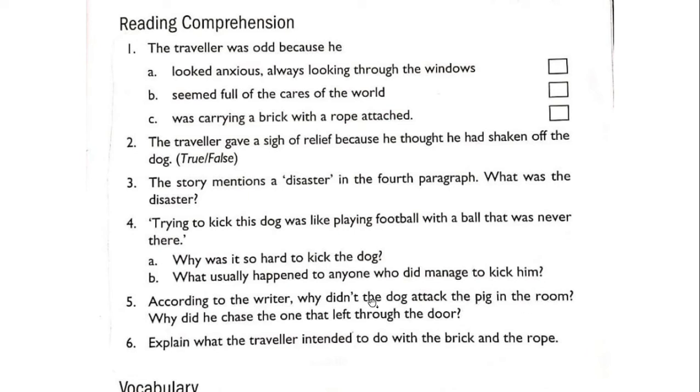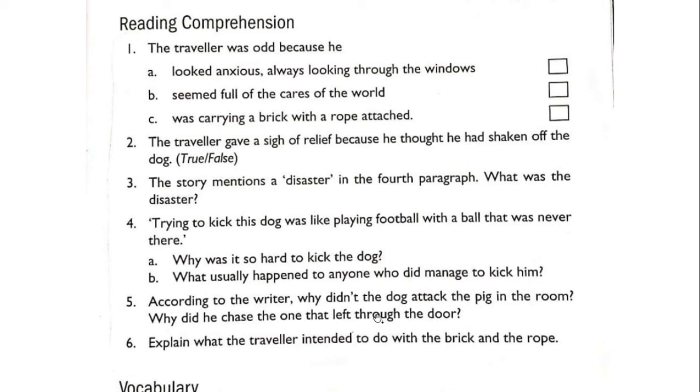So why did the dog not attack the pig? Because the pig was stationary. The pig was not at all active. The pig was continuously sitting at the center of the room. He was not moving at all. So the dog did not attack the pig.